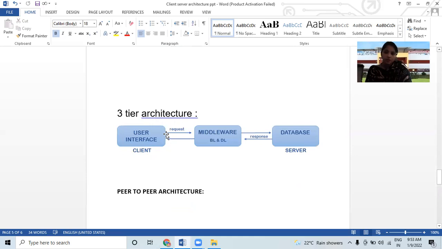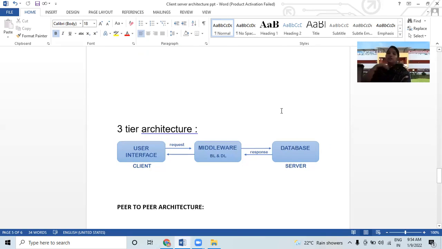So as you can see here, user interface is there in client, right? Then request given, then middleware, both business logic and data logics. Okay, this comes under the middleware. And database, you know very well, is server. So it is a client, database is a server, and request is sent; after accepting the request through the middleware like business logic and data logic, it is able to take this request and send the response back to the user interface, that is client, via middleware. So let's discuss three-tier architecture.